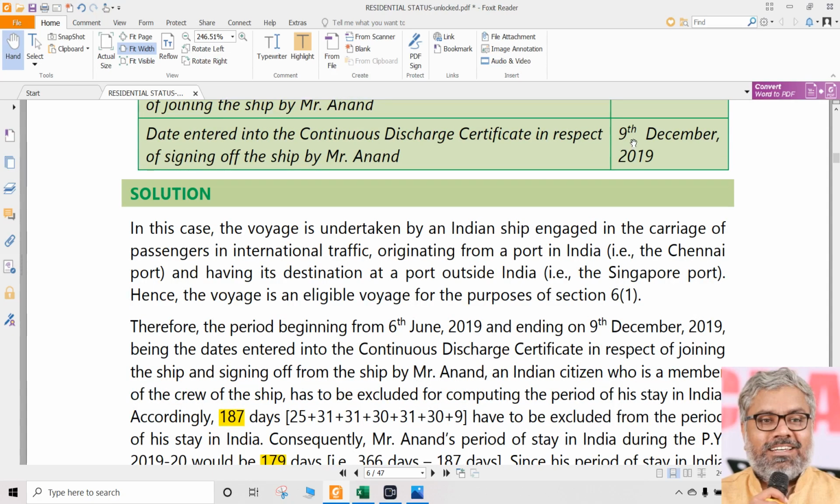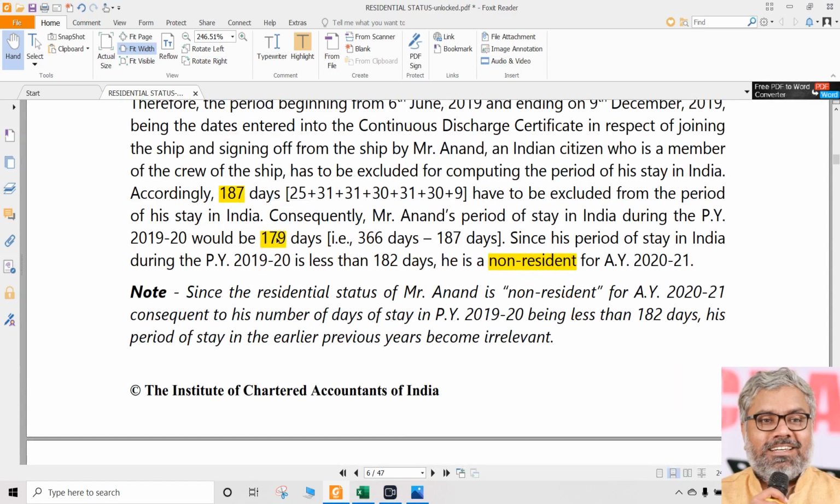It doesn't matter. But when he came back to India, on 9th he has signed off, but from when he will be considered as if he is in India, that will be starting from 10th of December. So from 10th of December onwards, how many days? Within December there are 31 days, if you exclude 9 days, 31 minus 9 means 22 days. Add that also, December. Then January, February 29, then March 31. So total number of days in India is 179. Like that also you can calculate.